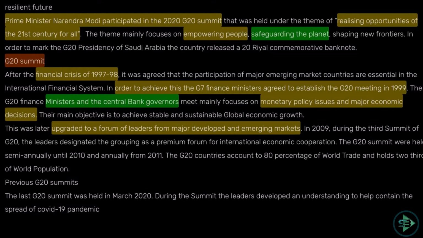It was started by ministers and the central bank governors. But later on it was upgraded to a forum of leaders from major developed and emerging markets. So an organization which started with the finance ministers and central bank officers of various countries is now taken up by the leaders, and that is what is now the G20 summit.